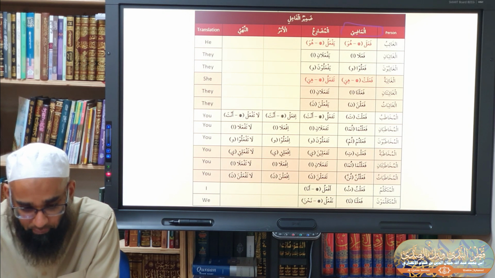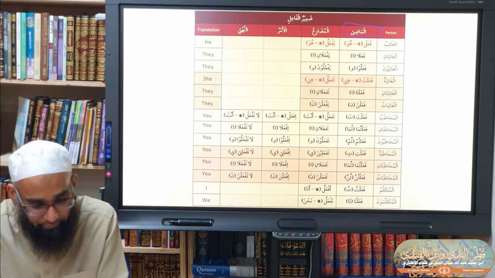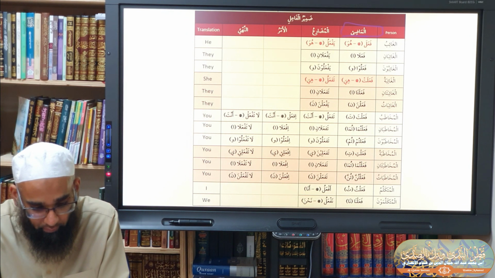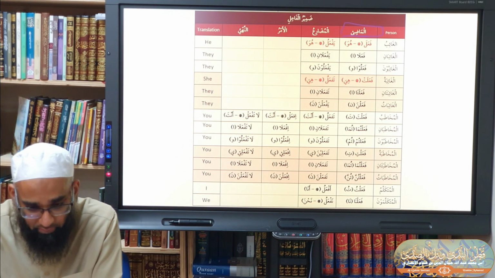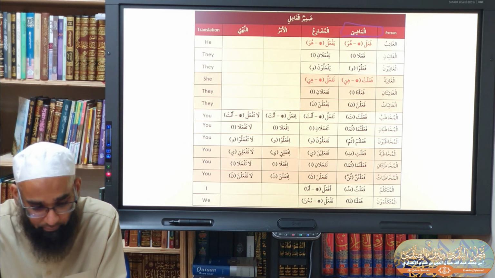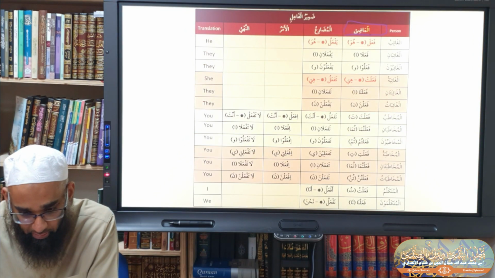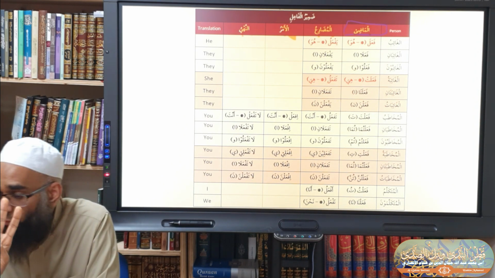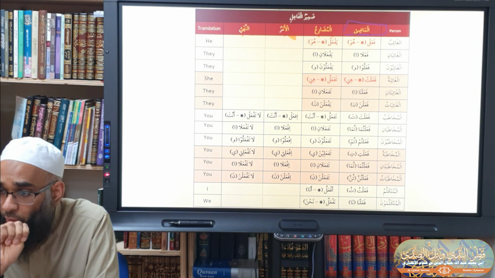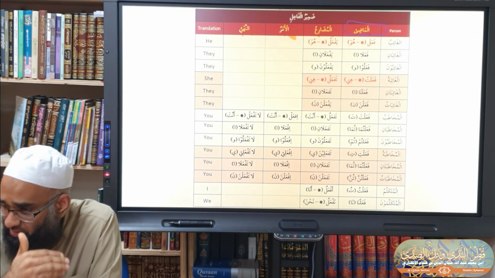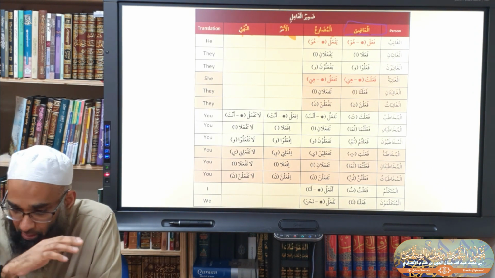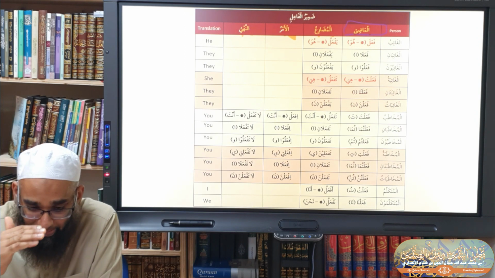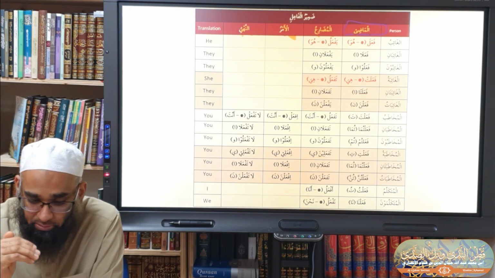We have al-madhi, al-mudari, al-amr. And we have what? Al-nahi. So 4 types of verbs. Okay? And each of these verbs has a tasrif. Now what we're saying here is that the pronoun in these verbs are different categories.